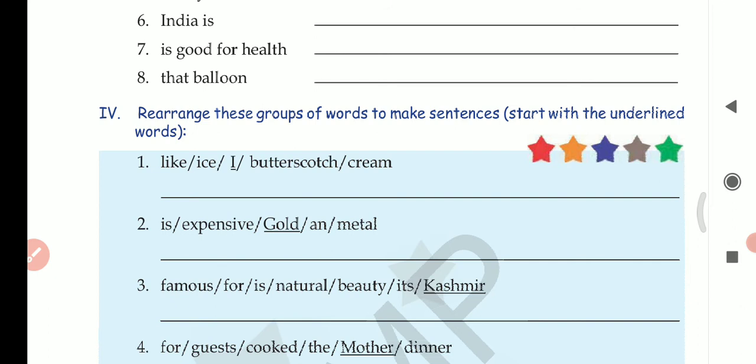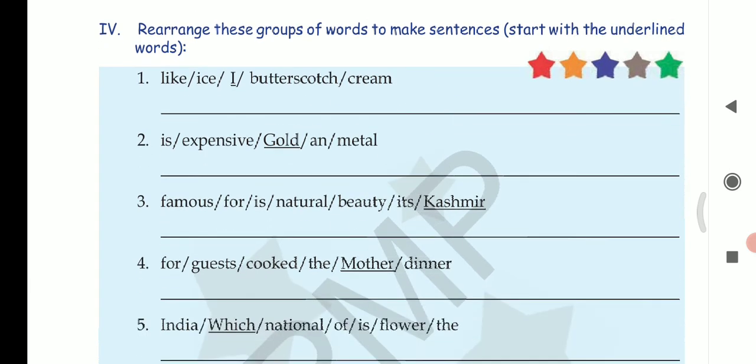And one hint is there that you have to start with the underlined words. See, one word in each sentence is underlined, so you have to start the sentence using that underlined word. This is the hint. So let's start with the first one. Like ice, I, butterscotch, cream. So I is underlined, so we have to start with I. So I, what will be the next one?